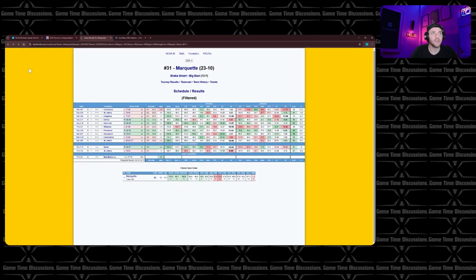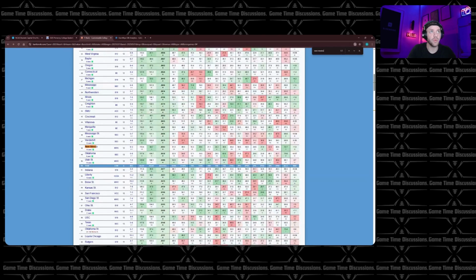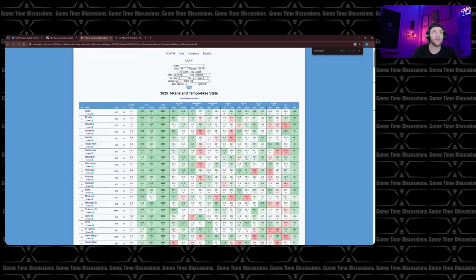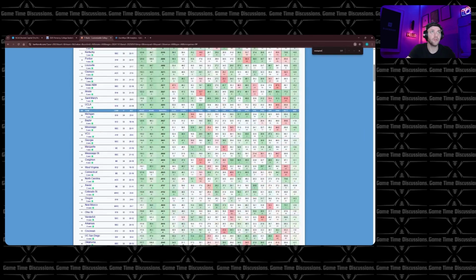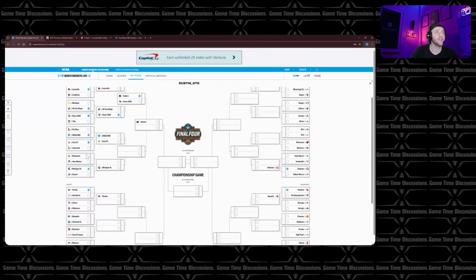This is a game where I can't decide where I want to go with it. This is a complete toss-up. New Mexico is right behind Marquette when you look at since February 1st. Now, say we change this and we do the full season. So full body of work, Marquette finishing in 31st and New Mexico in 40th. So they're still close. And then we come over to our buddy KenPom's website, Marquette in 28th, New Mexico finishing only in 41st. So this is a very interesting one.